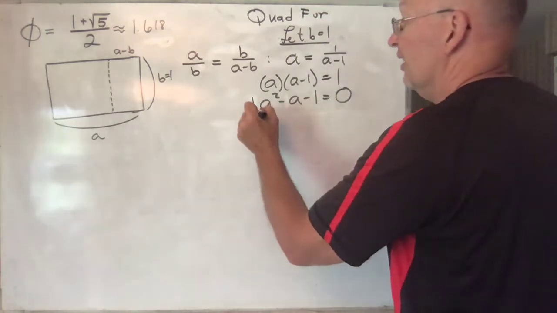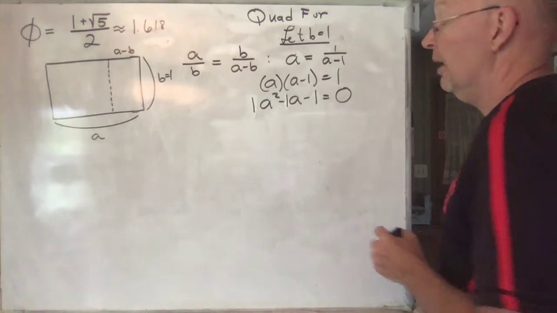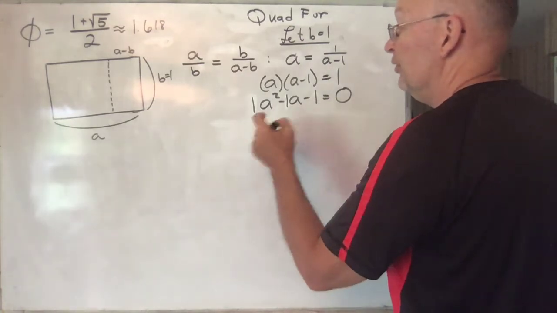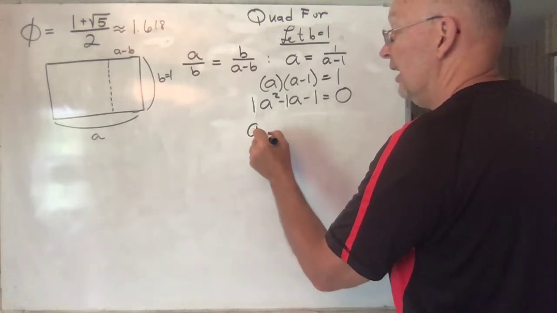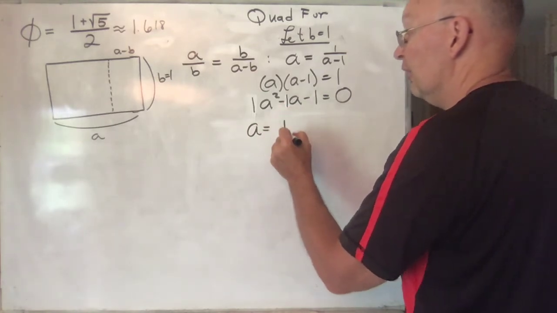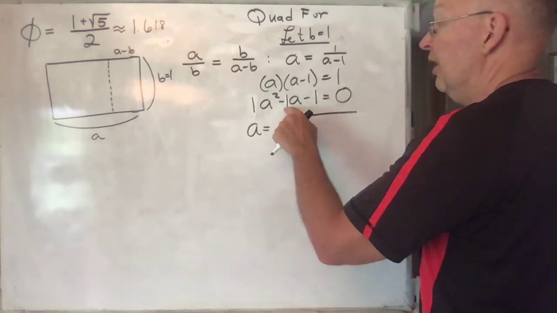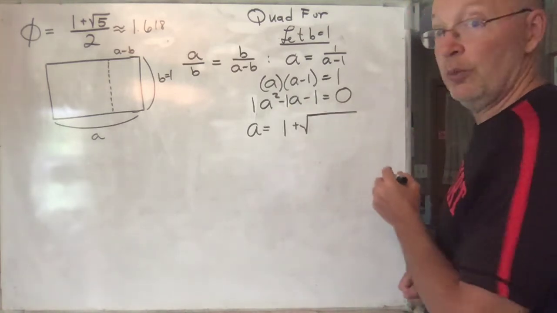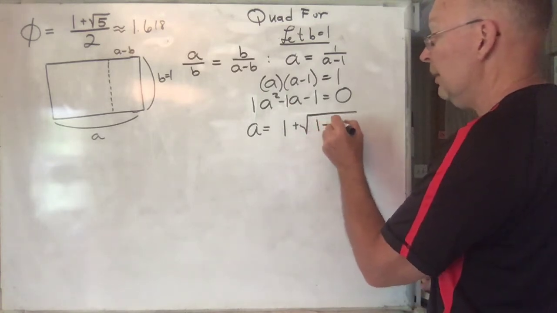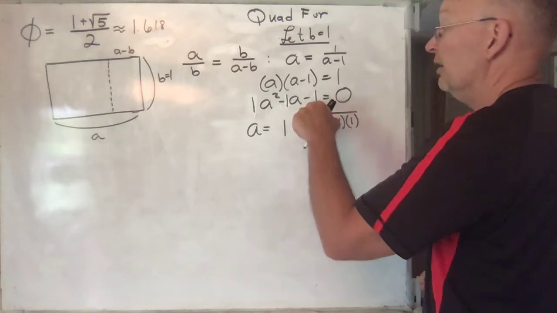But it basically says you look at these constants right there, the 1, the negative 1, and the 1. And what you do is, by using those, you can solve for A. A ends up being equal to the negative of this one. Negative of negative 1 is going to be positive 1. Plus the square root of this number squared. Negative 1 squared is 1. Minus 4 times this number times this number.